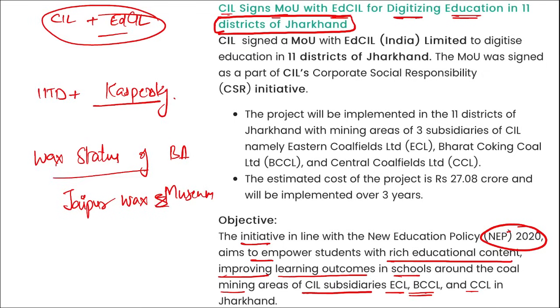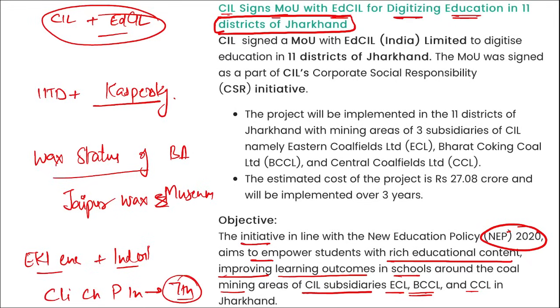Then recently EKI Energy and Indian Oil jointly promote indoor solar cooking system. And what is the rank of India in the climate change performance index? India stood at 7th position in this climate change performance index.